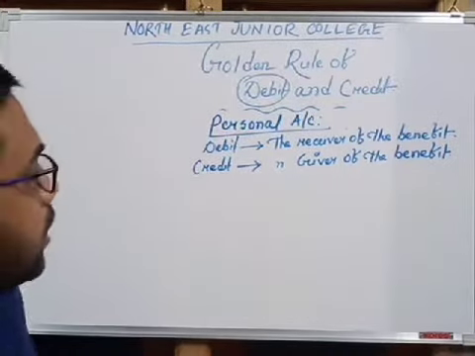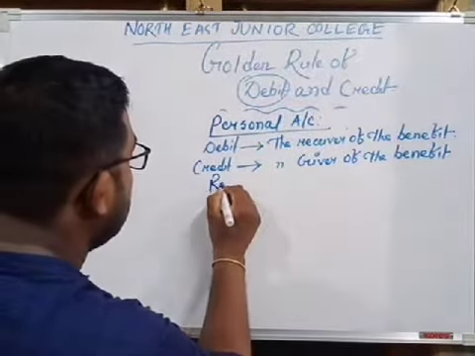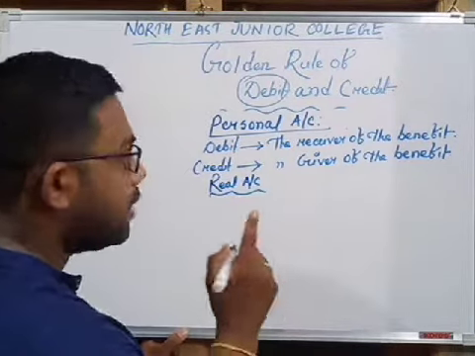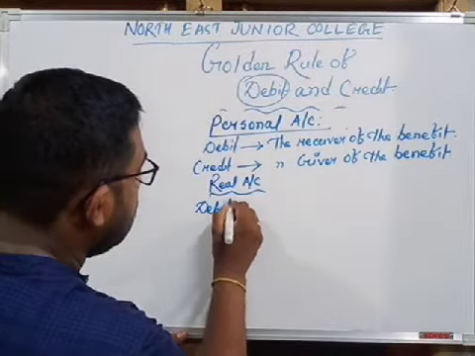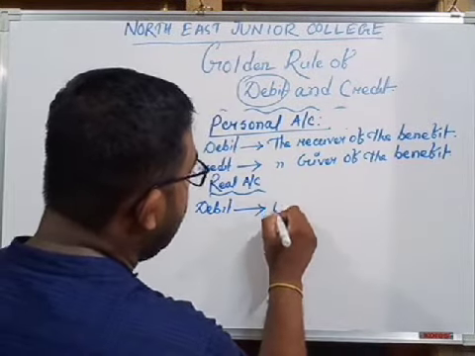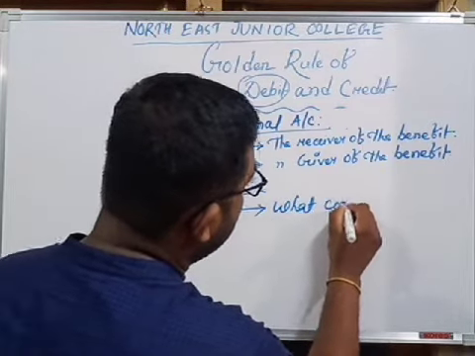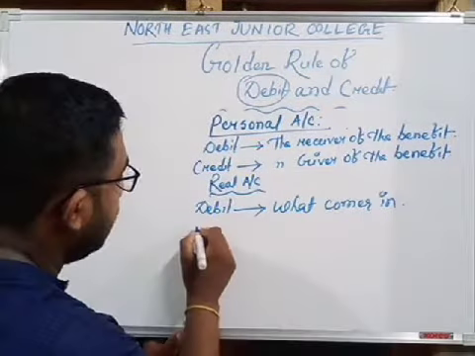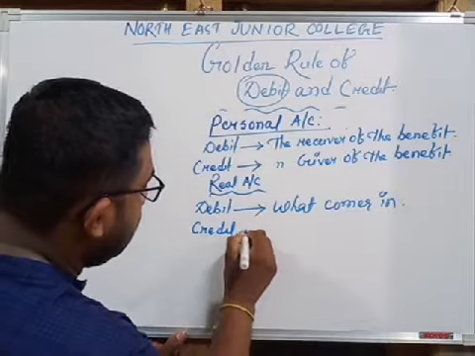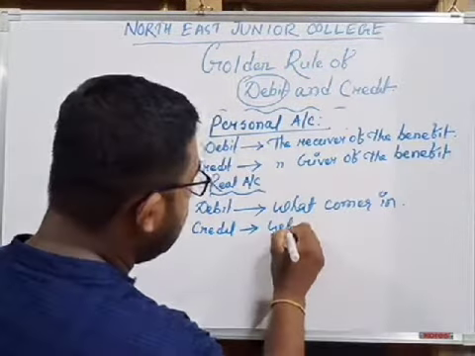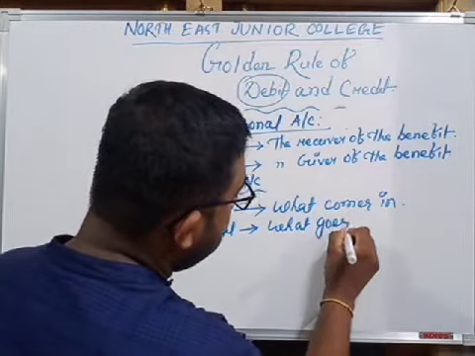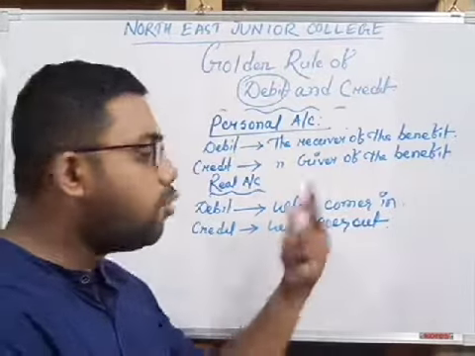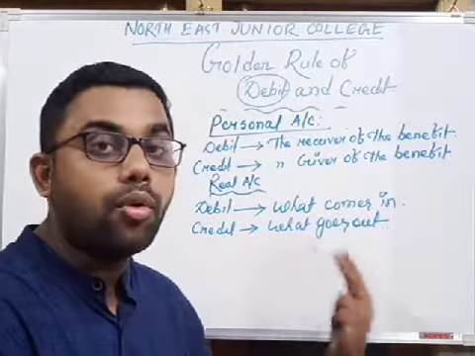Okay, next one is our real account. For real account we have to identify, first one is debit. Debit means what comes in. Okay, it is debit. Next, credit. What goes out. This is credit. So for real account, debit is what comes in and credit is what goes out.